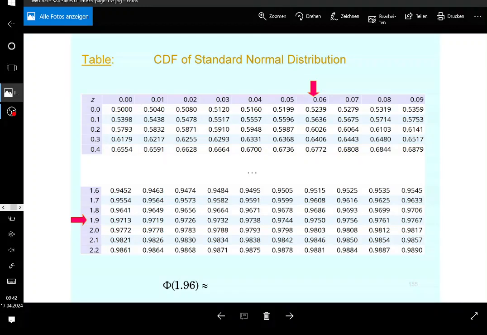Why? Because 1.9 plus 0.06 is 1.96, of course, and there you find a probability which is 0.975. So 0.975 is basically the value that comes out if you put 1.96 into the cumulative distribution function of the standard normal distribution. Now let me ask you this, guys.